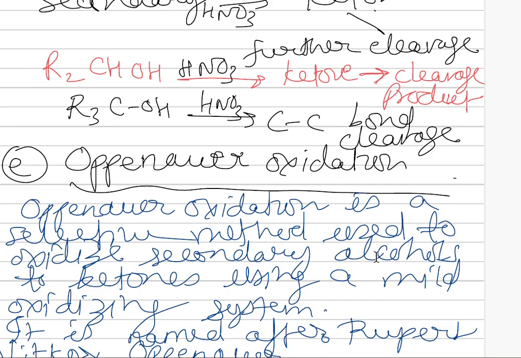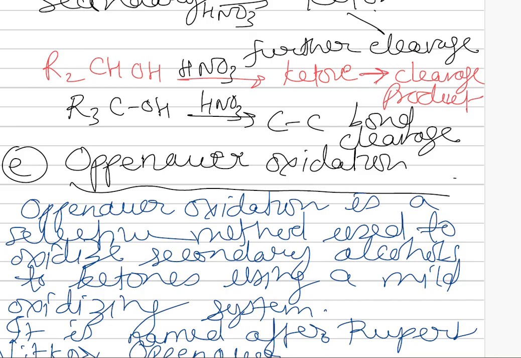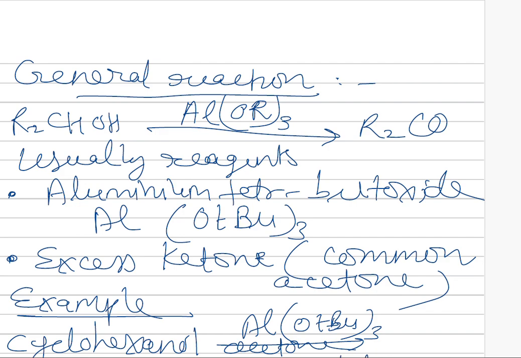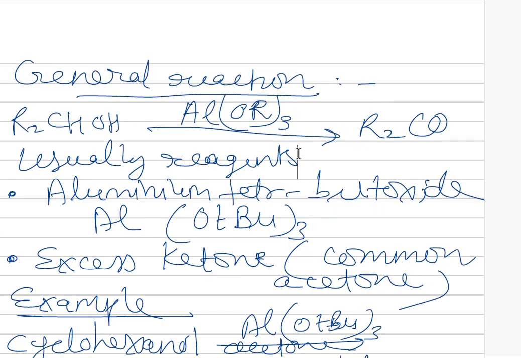It is a selective method used to oxidize secondary alcohols to ketones. It means Oppenauer oxidation is used for the oxidation of secondary alcohols to form ketones using a mild oxidizing system, and it is named after Rupert Viktor Oppenauer. The general reaction of this type of oxidation is R2CHOH, a secondary alcohol, in the presence of Al(OR)3. It gives R2CO, a ketone.